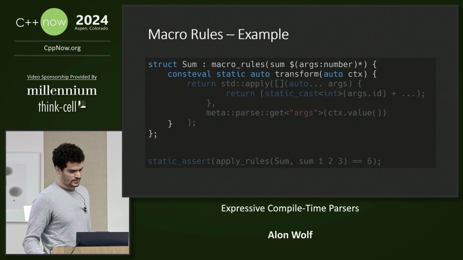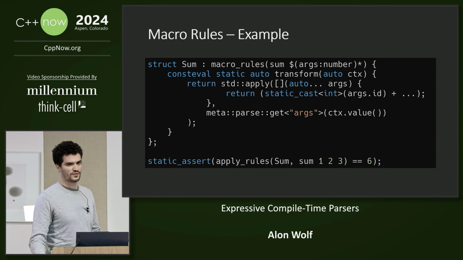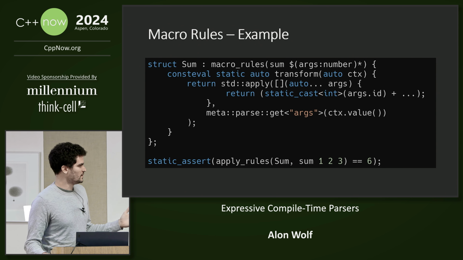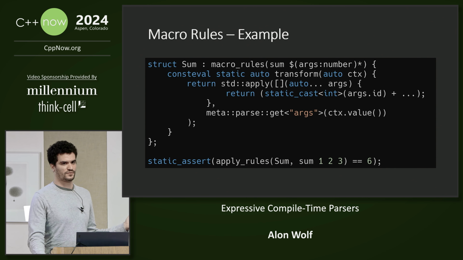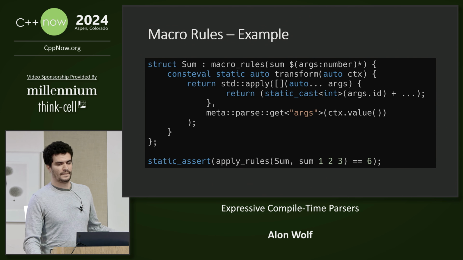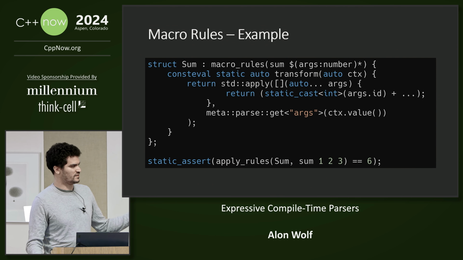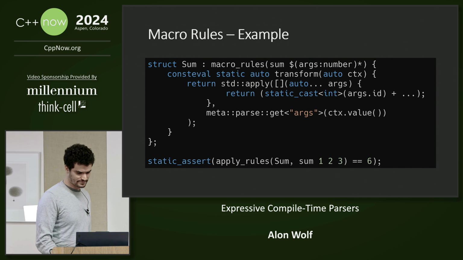Okay. So inside the transform function, we can extract the arguments from the context and use to_tuple to expand them into an argument pack. And then by using a fold expression, we can calculate the sum of all the arguments and return it. When we want to invoke or apply a macro rule, we can call apply rules with the name of the rule and the text that we want to match.